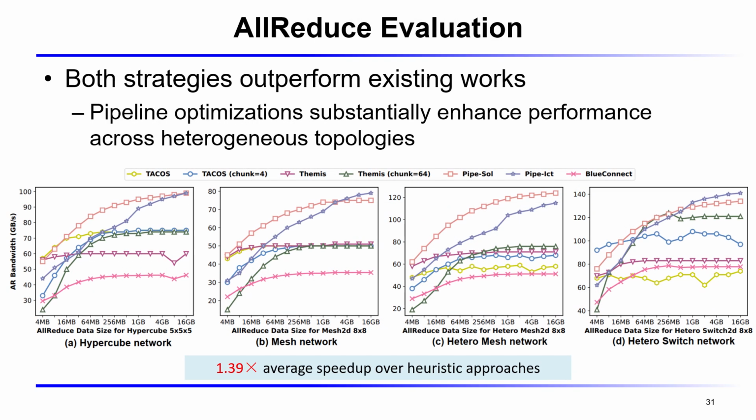It compares our two strategies against heuristic baselines on all-reduce. Across all four topologies, both versions consistently outperform existing methods, with the advantage most pronounced on the heterogeneous networks, where our pipelining effectively balances fast and slow links. Overall, we achieve a 1.39 times average speedup over the heuristic approaches.